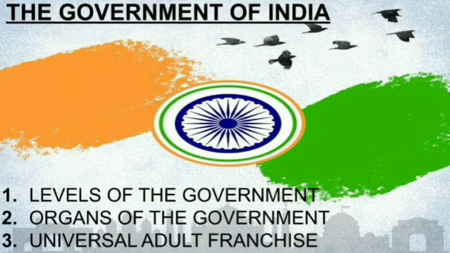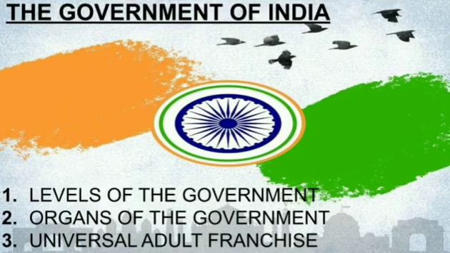Now the third and the most important thing about the government of India is universal adult franchise. Universal adult franchise means what? When an individual has completed 18 years of age, whether boy or girl, then he or she gets a right to cast a vote. Cast a vote means casting your own vote, to make someone a minister or an MLA, we cast our own vote after 18 years. Everyone gets that right. That is called universal adult franchise.